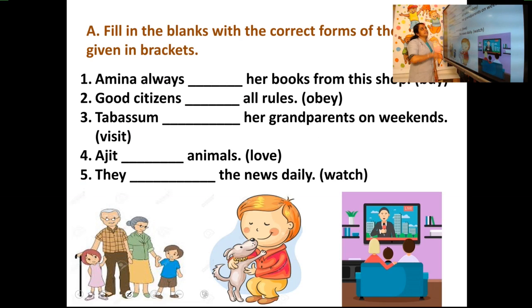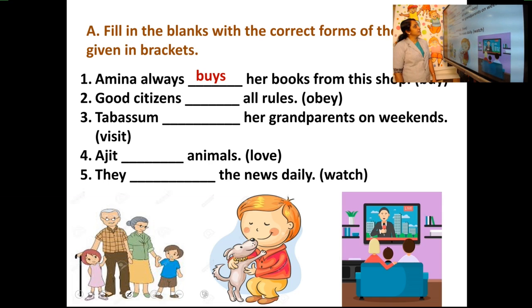Now, take your textbook, exercise A. Fill in the blanks with the correct forms of the verbs given in brackets. Take a pencil and write it. Amina always dash her books from the shop. In the bracket it is buy. Amina, is it singular or plural? Only one girl. So singular subject. The answer is buys. Amina always buys her books from this shop.